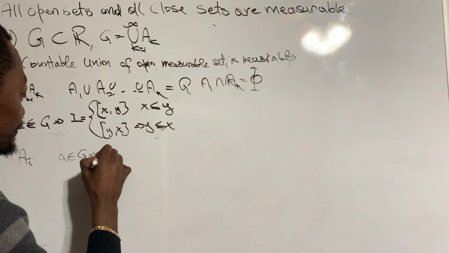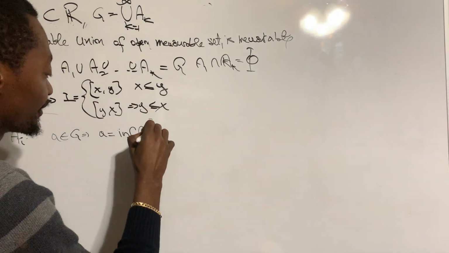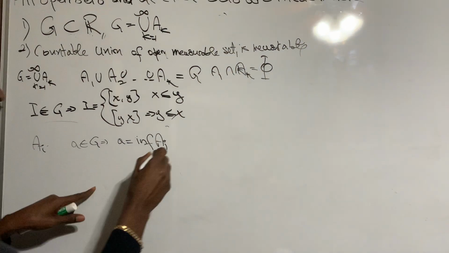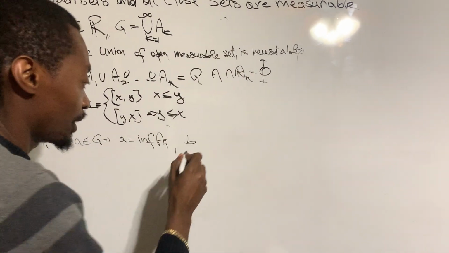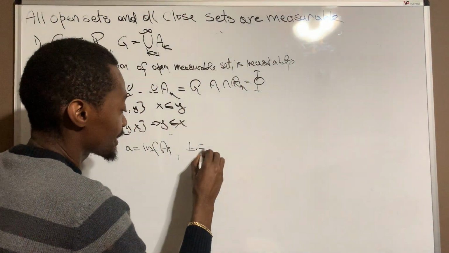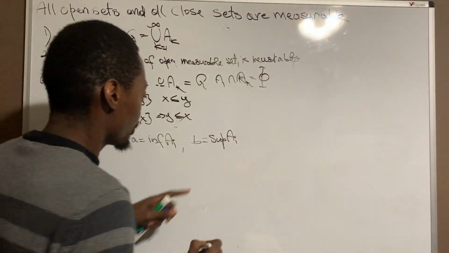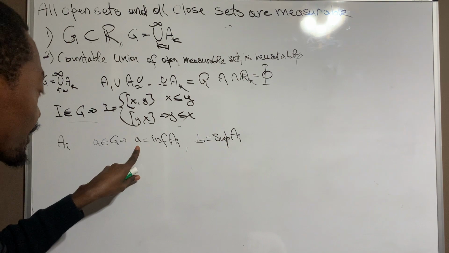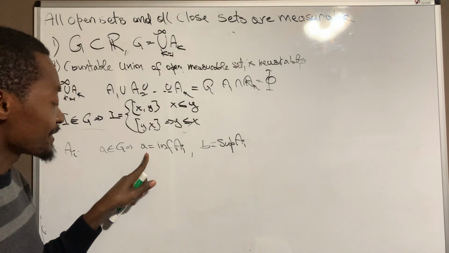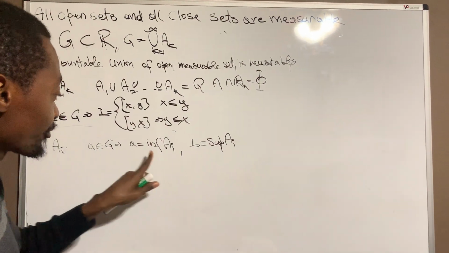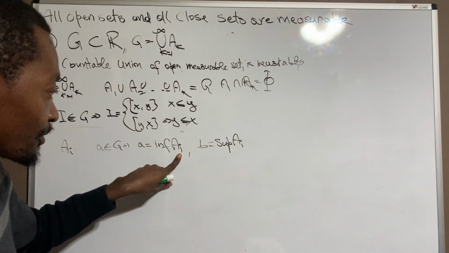So we get A equals the inf of AI, right? And also, because it's bounded from above as well, there is a number B, which is actually the sup, the least upper bound of AI. Note that we know that A is in G, but we don't know if A is actually in AI. The fact that this is a greatest lower bound doesn't mean it's inside of it, right?